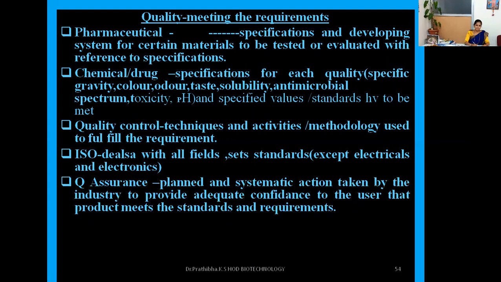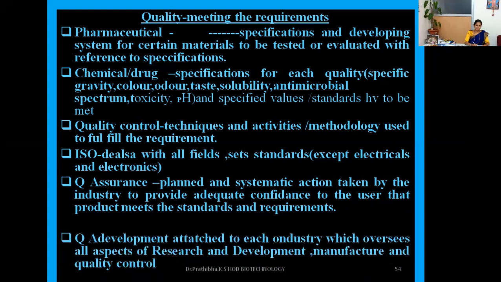Then what is this quality assurance? This quality assurance is a well-planned and systemic action taken by the industry to produce adequate confidence to the user that the product meets the standards and requirements. Okay, and this quality assurance development is attached to each industry, which oversees all the aspects of research and development. It means all the research bodies will be connected with this quality assurance development.